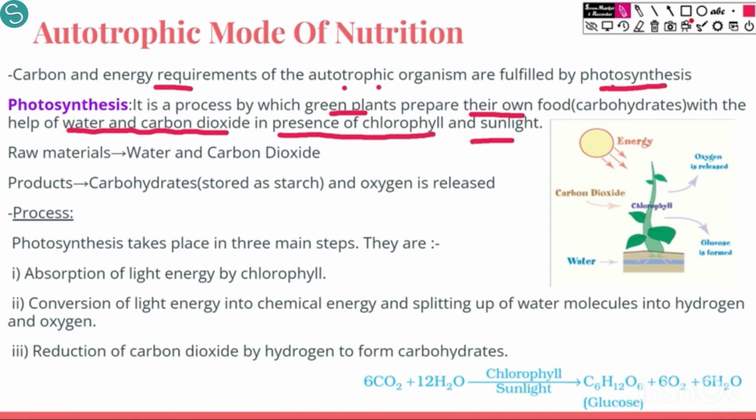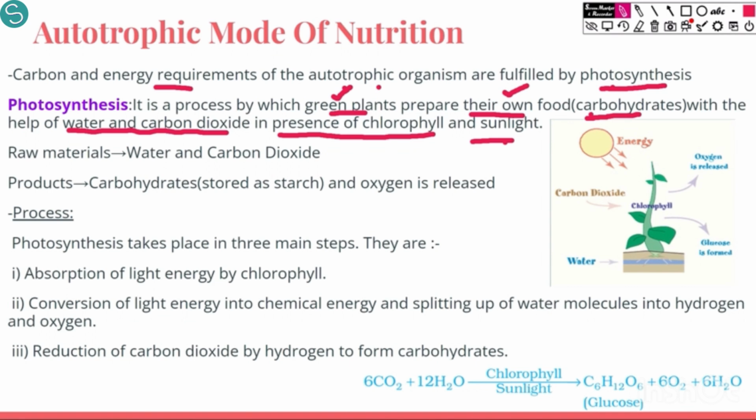This definition has four different parts which are very important. Firstly, it is a process which occurs in green plants only. Secondly, they prepare their own food. What is their food? Carbohydrate is the end product, the food which is prepared. How do they prepare their own food? Using some raw materials, which are water and carbon dioxide, in the presence of chlorophyll and sunlight. Without sunlight, without chlorophyll, photosynthesis cannot occur.